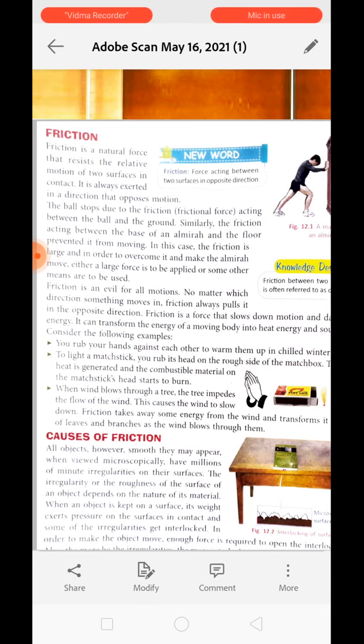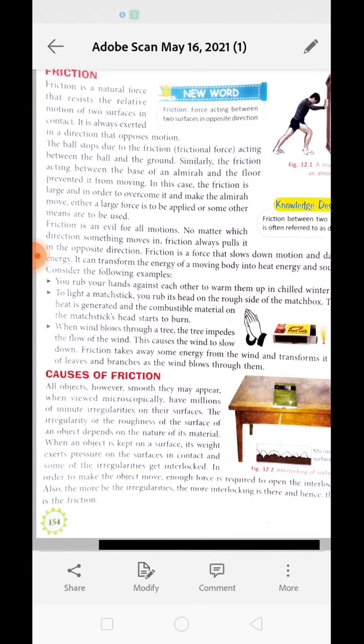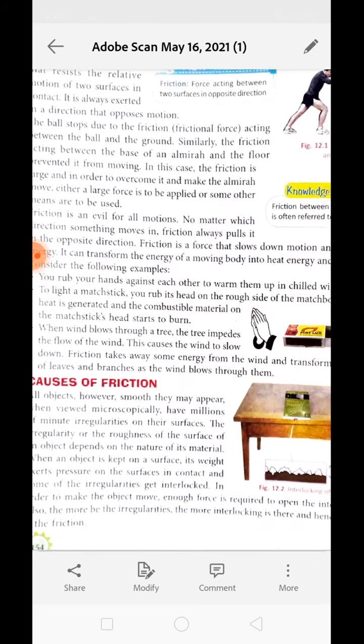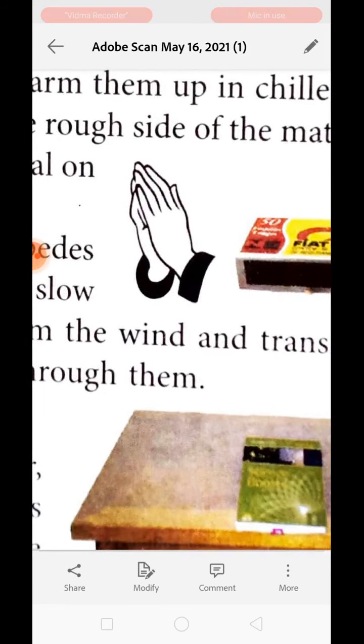In the process of dampening this motion, friction transforms the energy of a moving body into heat energy and sound energy. We know that energy can neither be created nor destroyed, it can only change its form. So when friction is applied, it changes the energy into other forms like heat energy and sound energy. You can easily understand this by rubbing your palms together. What will happen? There will be production of sound, and your palms will get heated up.